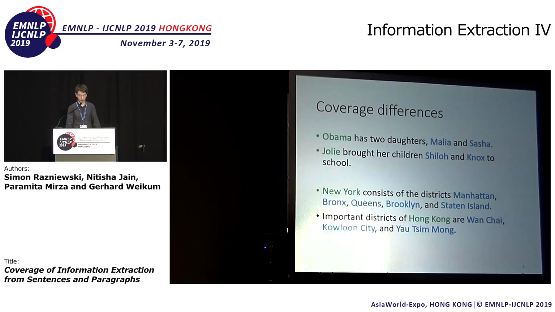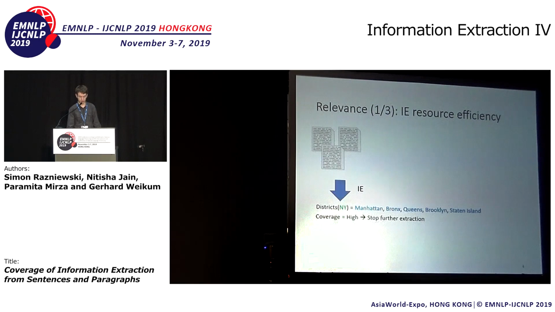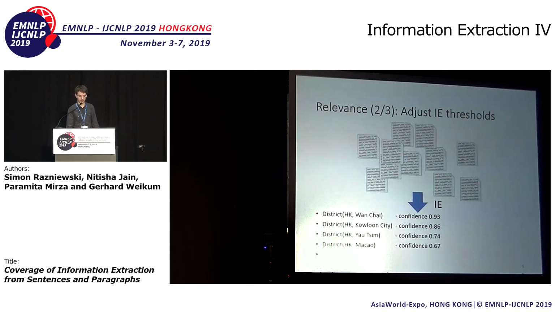And why is it important to know about the coverage of information extraction? Well, I'll give three reasons. The first one is resource efficiency. Suppose we run IE on these three documents, we get out some districts of New York, and if we also get out the information that the coverage is high from these three documents, we can stop further extraction. If on the other hand we extracted districts of Hong Kong, these three here, and we find the coverage is low, then we should go to more resources. So we need to shoulder some additional cost, but we are probably willing to pay it if we want high recall. The second reason is adjusting IE thresholds.